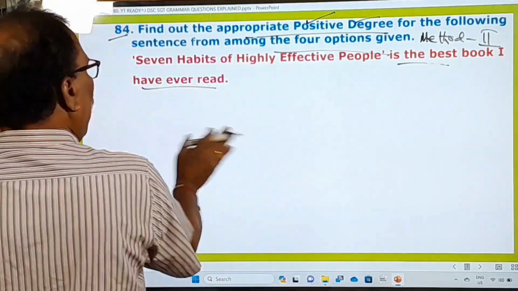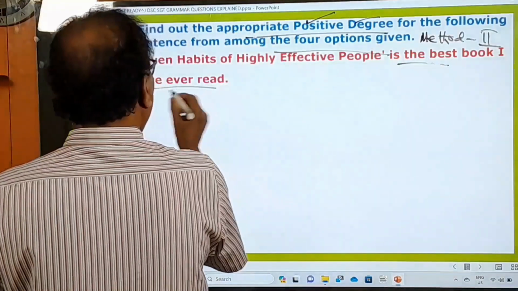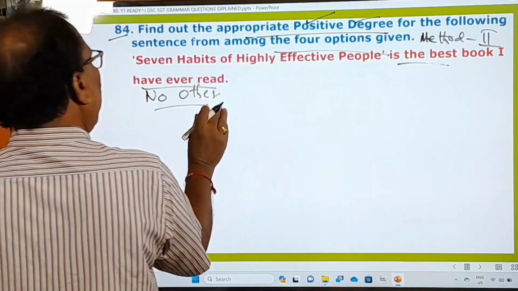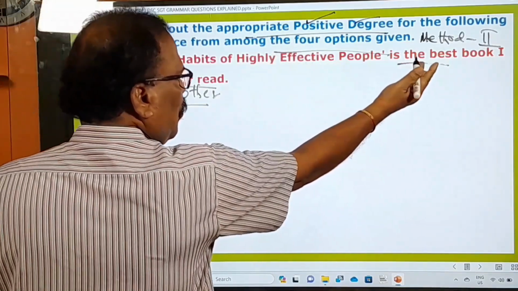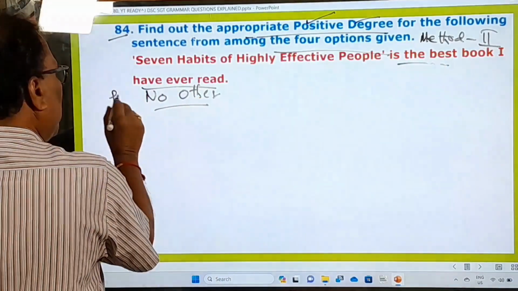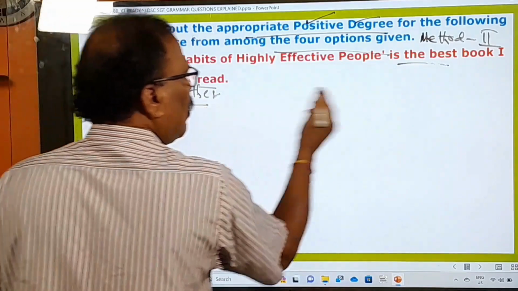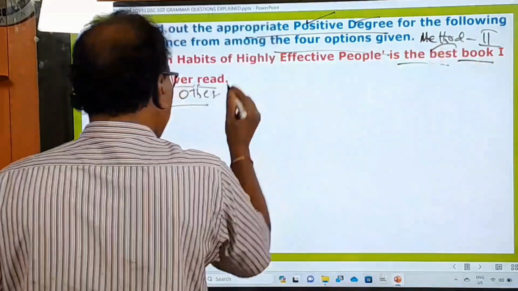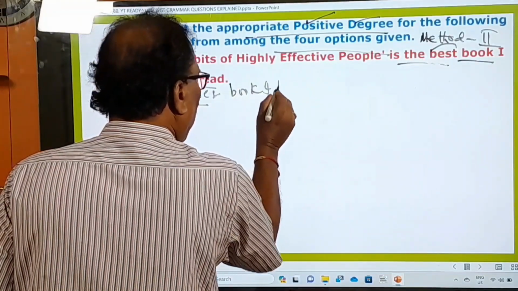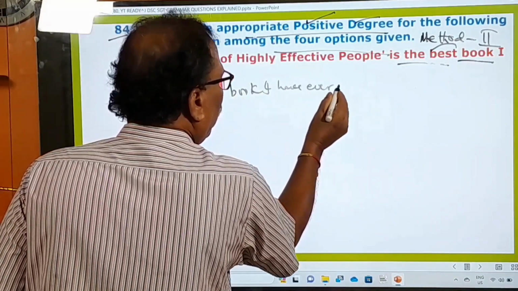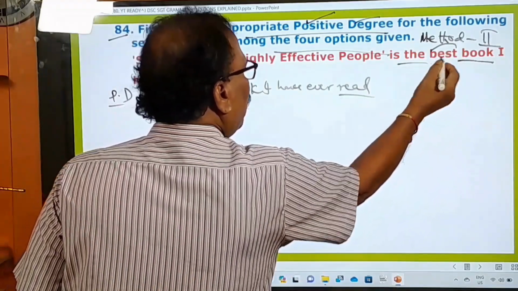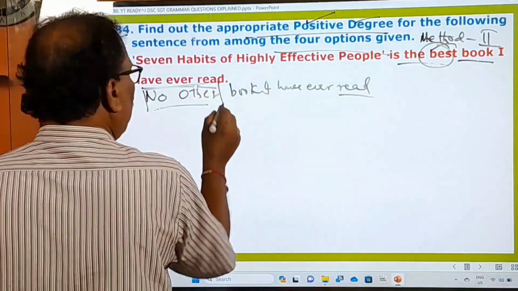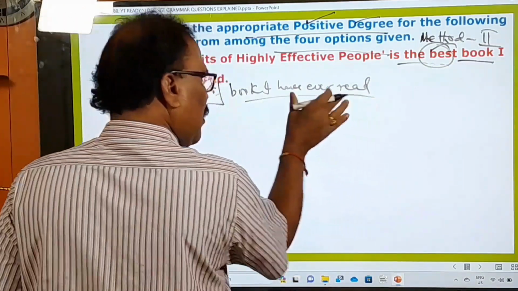That's what you have to do. And now what to do? Now change it into the positive degree. Now you say no other. When that is method 2, you always begin the positive degree with no other. After no other, what do we write? The book. After the superlative degree, what is that? Book I have read. That you have to write. Book I have ever read. This remaining sentence, whatever it is, after the superlative adjective, whatever the remaining sentence, that you have to write after this: no other plus the remaining sentence.